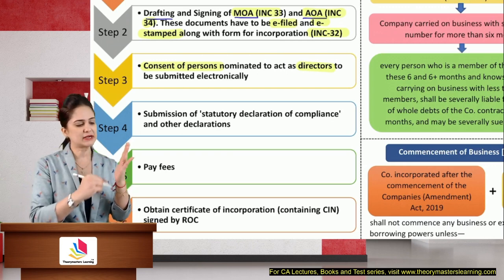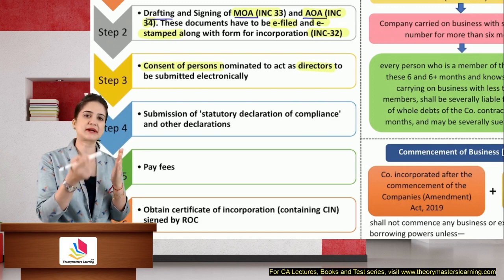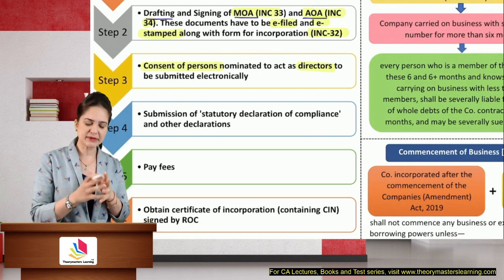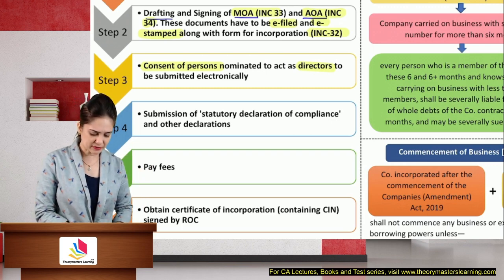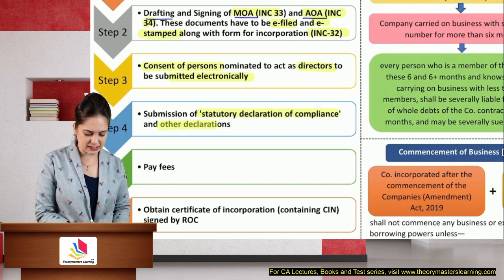So we will write a consent letter that I have agreed to be the director. I'm already a director in these companies. It is within the limits. So that consent letter will be filed with ROC. It will be submitted electronically. Submission of statutory declaration of compliance and other declaration.